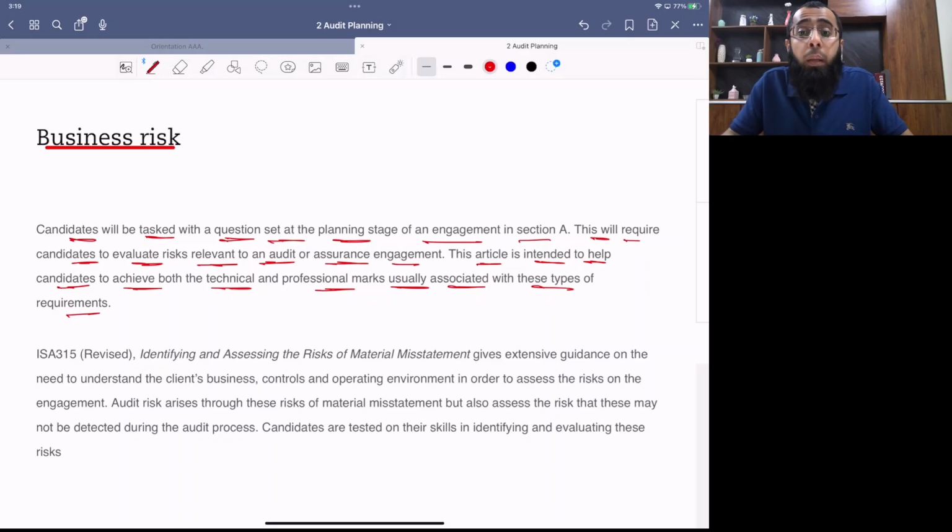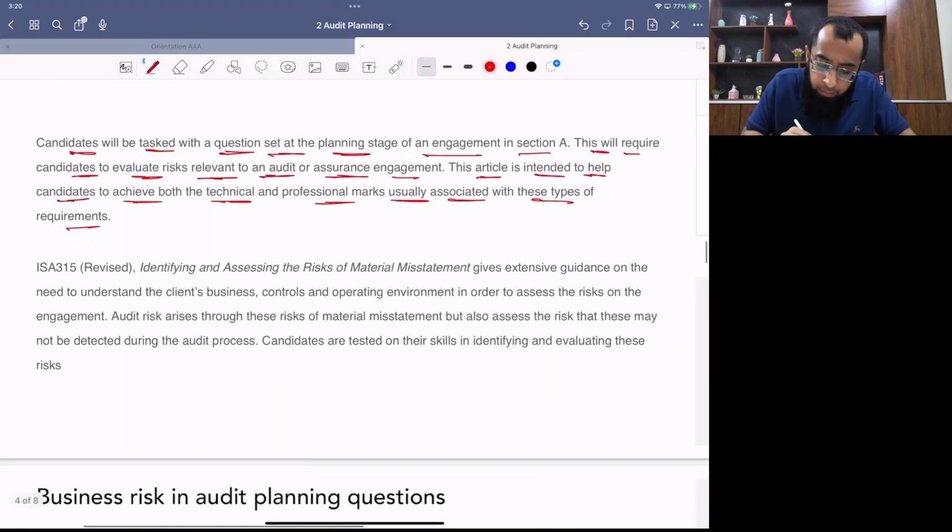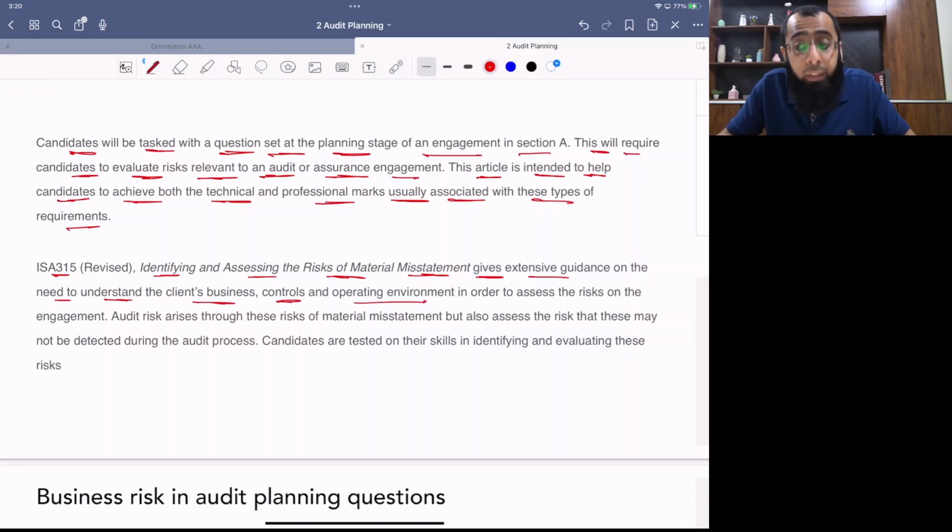But currently, we are talking about risk evaluation because this will be the first requirement which you will be getting in your exam. And obviously, it is important to learn this skill because it represents 20 to 25 marks in your exam. Within risk evaluation, we are talking about business risk, which can come for like 8 to 15 marks. And then risk of material misstatement, and then audit risk will be included. Now, ISA 315, identifying and assessing the risk of material misstatement, gives extensive guidance on the need to understand the client's business, controls, and operating environment in order to assess the risk on the engagement.